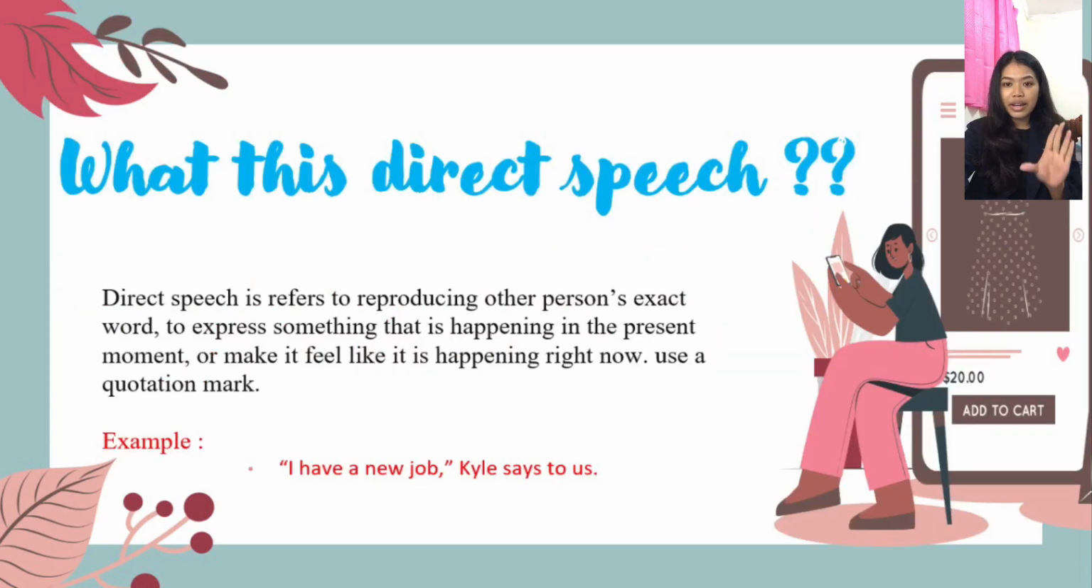So today I would like to tell you about direct and indirect speech. What is direct speech? Direct speech refers to reproducing another person's exact words to express something that is happening in the present moment, or to make it feel like it's happening right now. It uses quotation marks. For example, "I have a new job," Kelly said to us. So here, "I have a new job" is in quotation marks, and Kelly said to us.